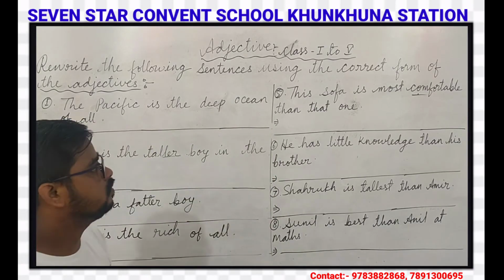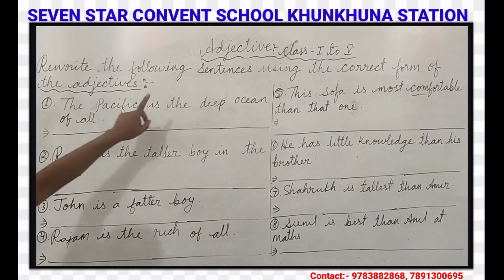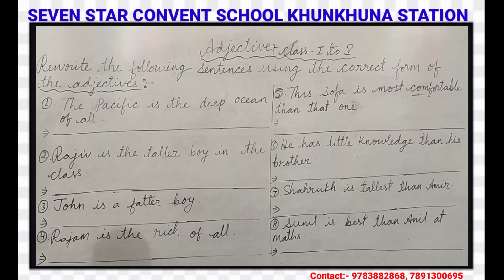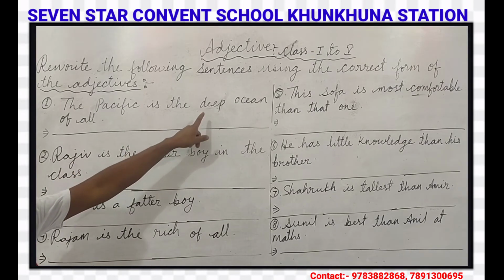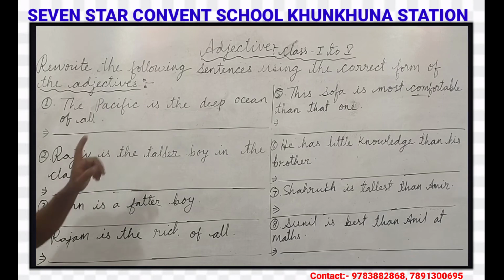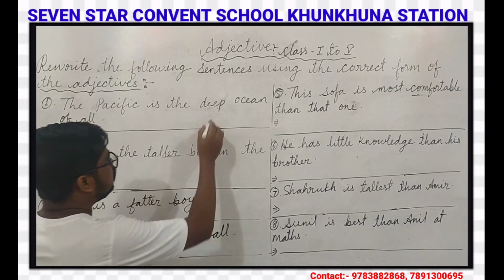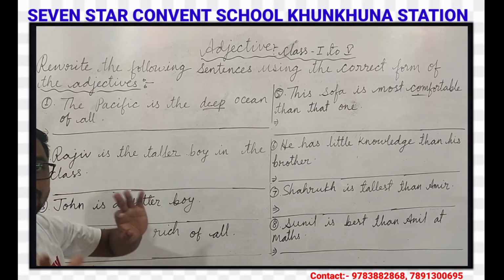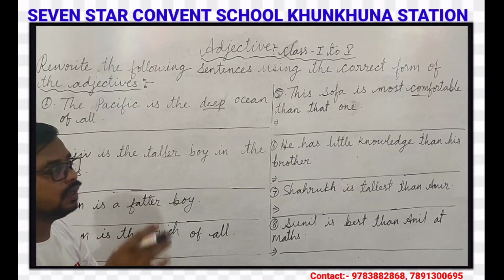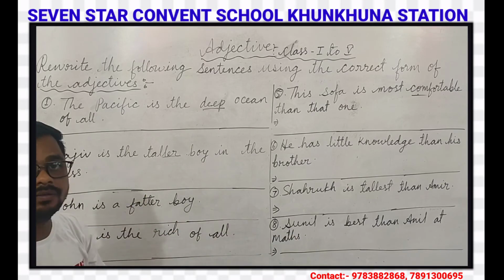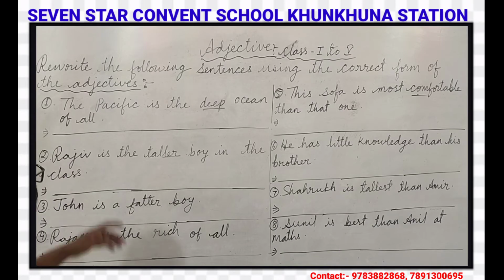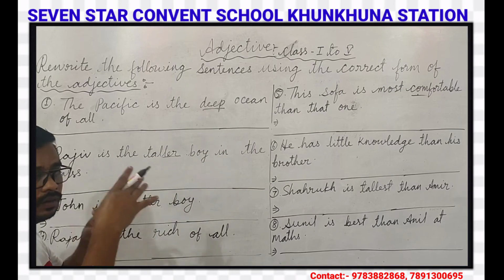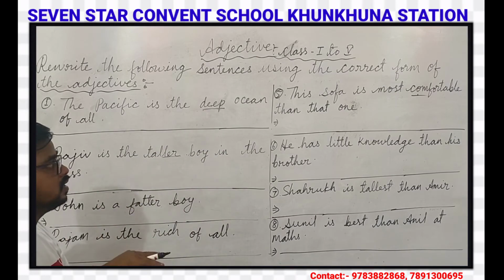Here I have given a few examples. Rewrite the following sentences using the correct form of the adjectives. Our first question is: The Pacific is the deep ocean of all. Here, which is the adjective? Deep. In the question it is written wrong. We have to rewrite the sentence and write the correct form of the adjective. Deep is the adjective and before that there is 'the', so the superlative degree will take place here.